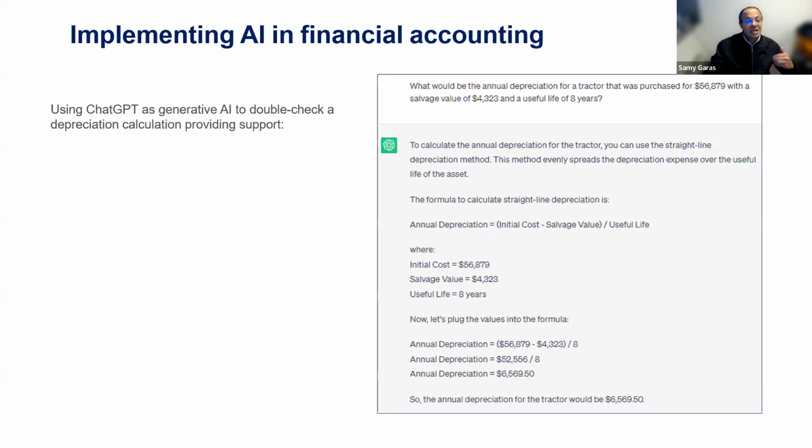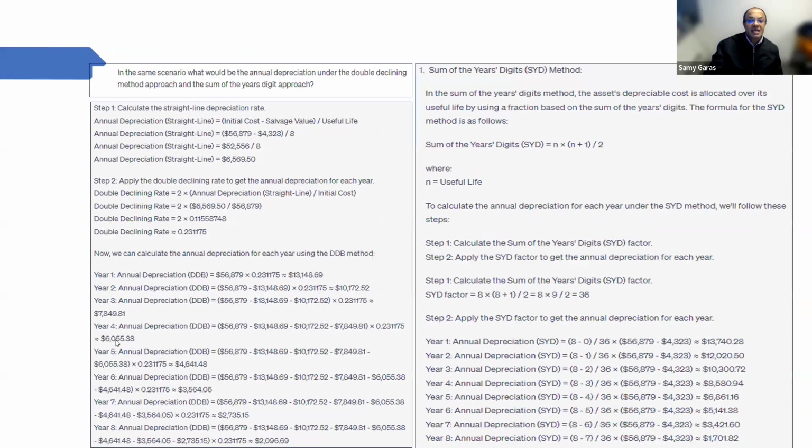But then you can extend your discussion with ChatGPT, and then you say, well, in the same scenario, what would be the annual depreciation under the double declining method? So now we can ask ChatGPT to shift from straight line to double declining, and ChatGPT will answer it instantly.